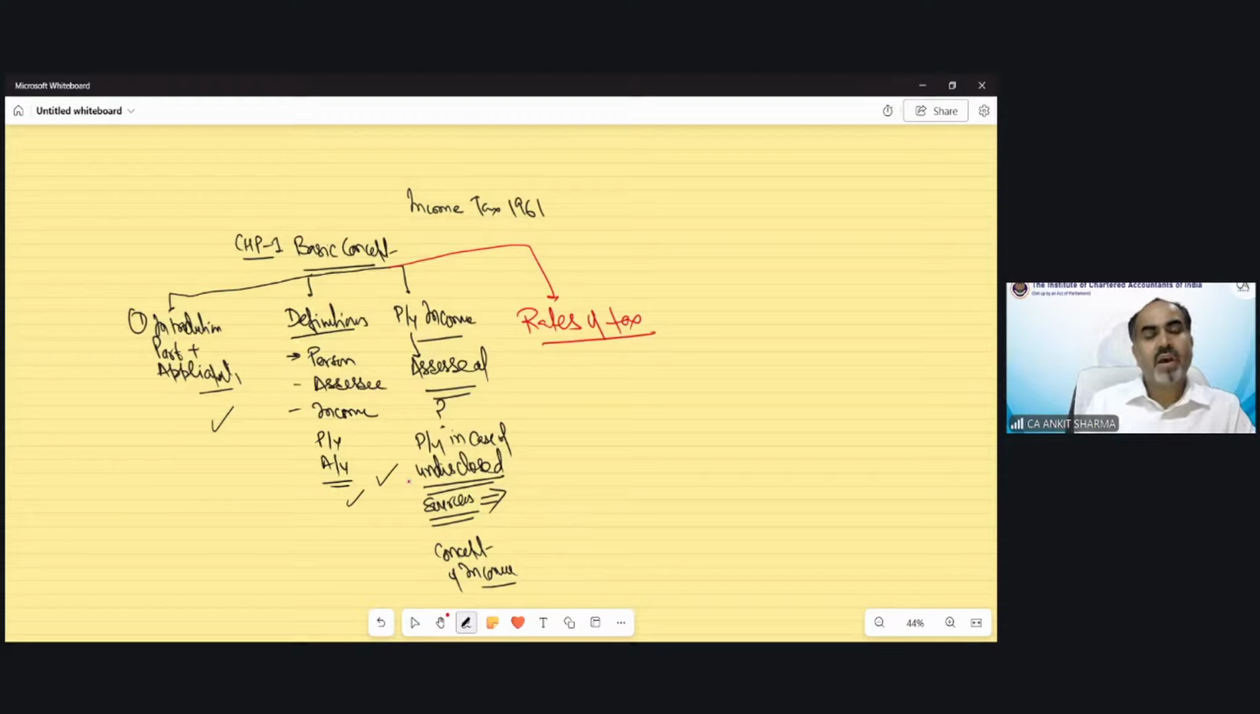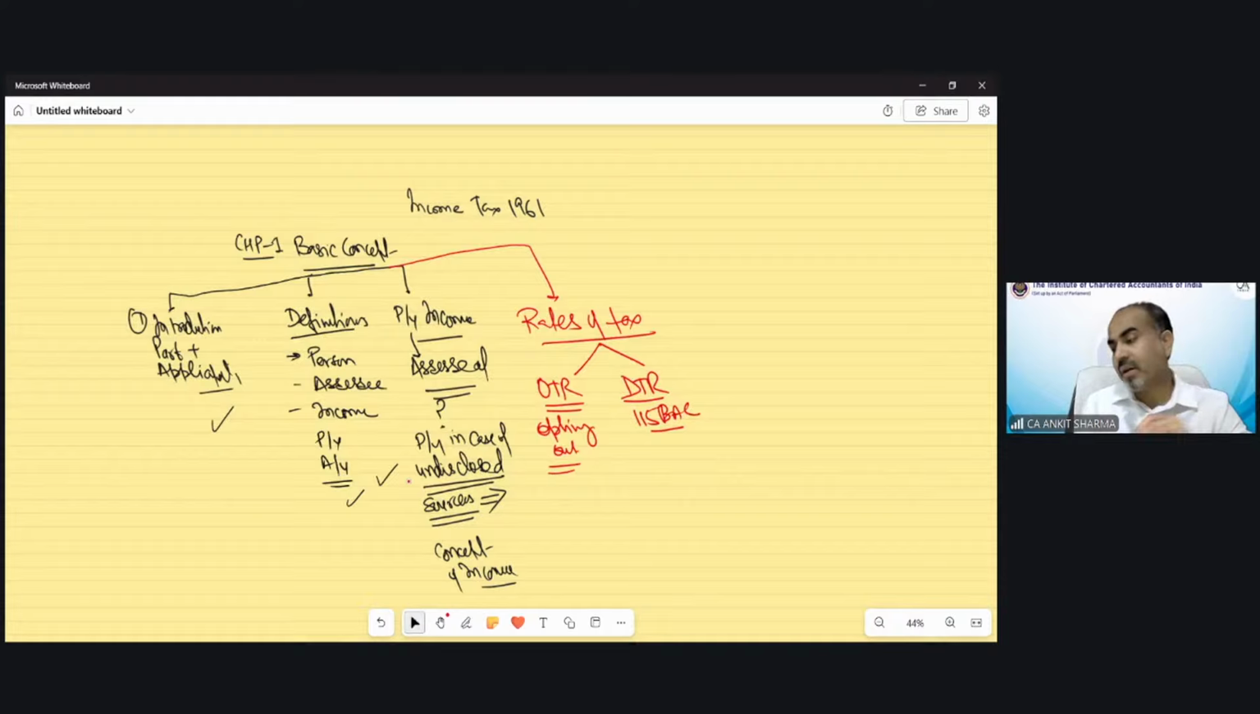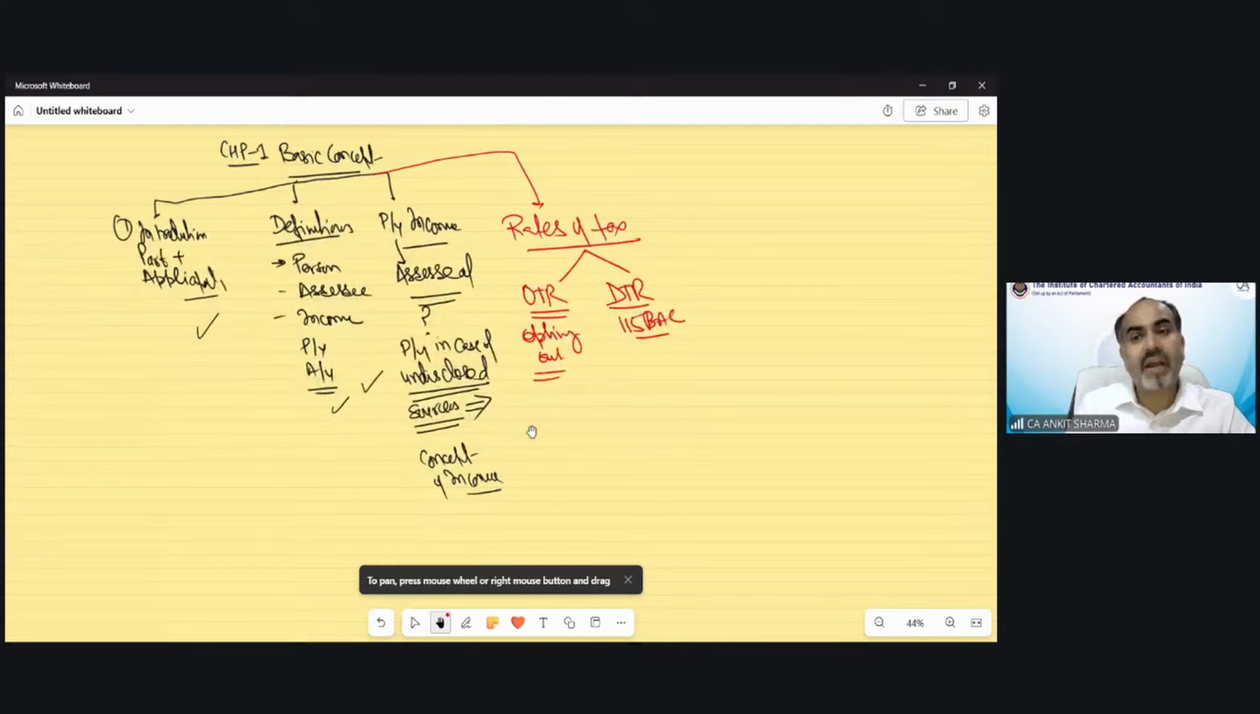Very good. Rates of taxes: before applying rates of taxes on any income, we have to check firstly whether it's an optional tax regime case or a default tax regime case. So either we have to calculate tax under the default tax regime or we are opting out from that regime. There are separate rates of taxes for these two different kinds of regime.